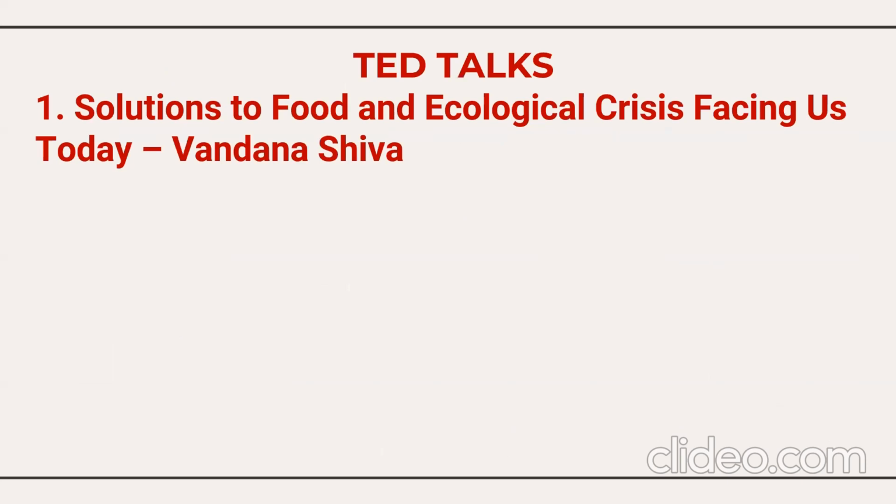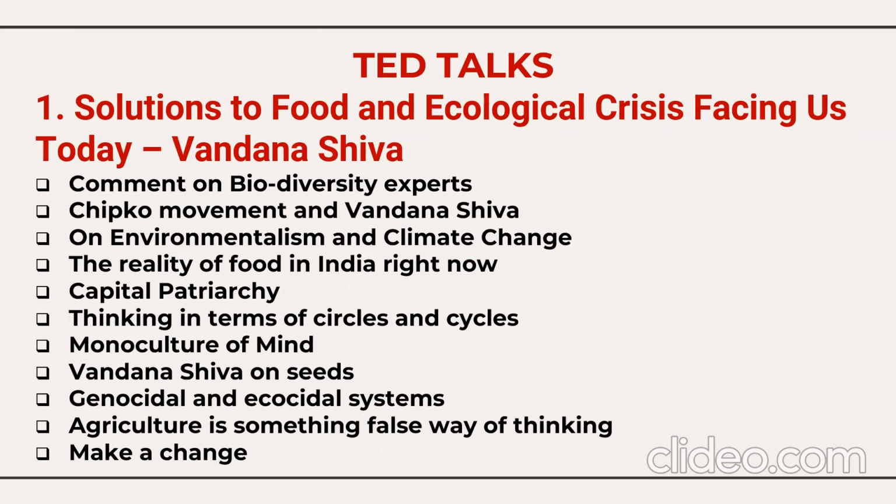Now, next, we have the TED Talk 1, Solutions to Food and Ecological Crisis Facing Us Today by Vandana Shiva. We know Vandana Shiva, the famous naturalist, and in her video, she comments on biodiversity experts. She also mentions the impact of the Chipko movement on her. She talks about environmentalism, climate change, the reality of food in India right now, and capitalist patriarchy. She has also spoken on the monoculture of the mind, seeds, genocides and the ecocidal system, and she has mentioned here that there is a need to make a change.